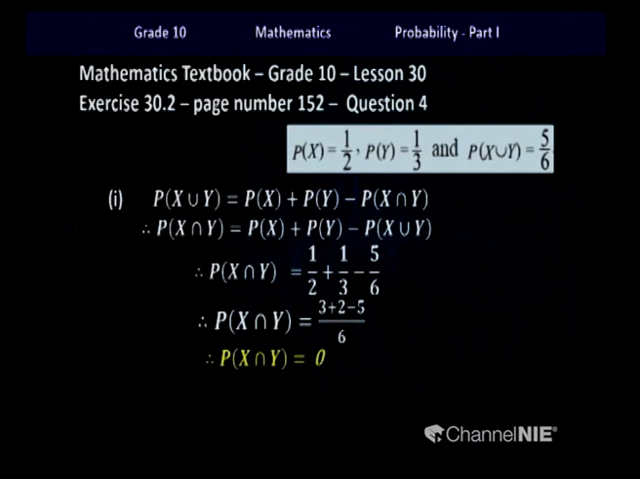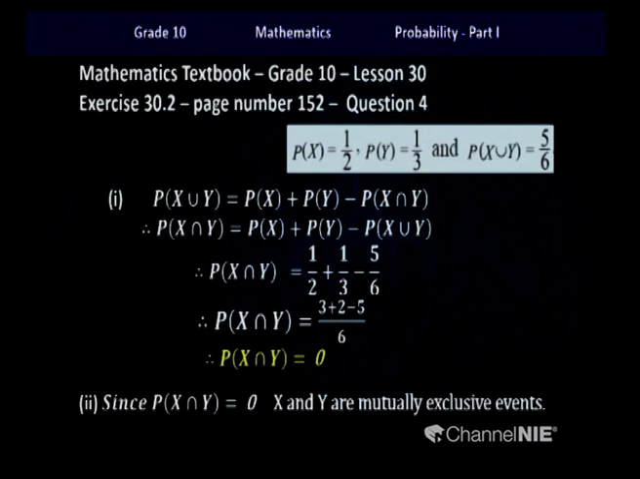So if the probability of the occurrence of any two events at the same time is equal to 0, then we know that these two events are going to be mutually exclusive. So the second part of the question, they wanted us to show that X and Y are mutually exclusive events. So we can argue, since the probability of X intersection Y is equal to 0, X and Y are going to be mutually exclusive events.